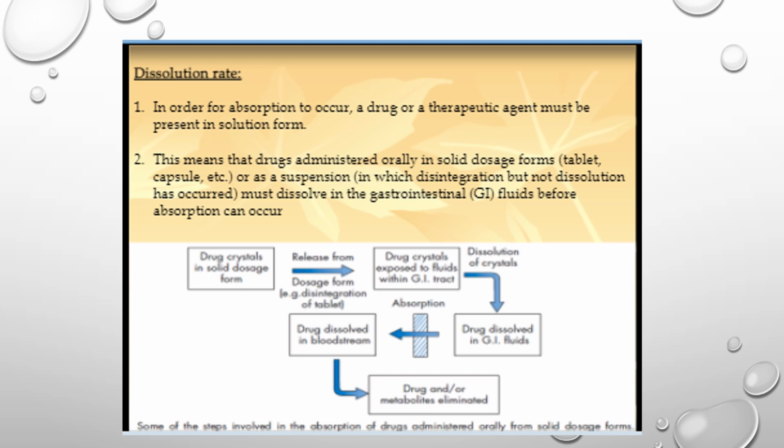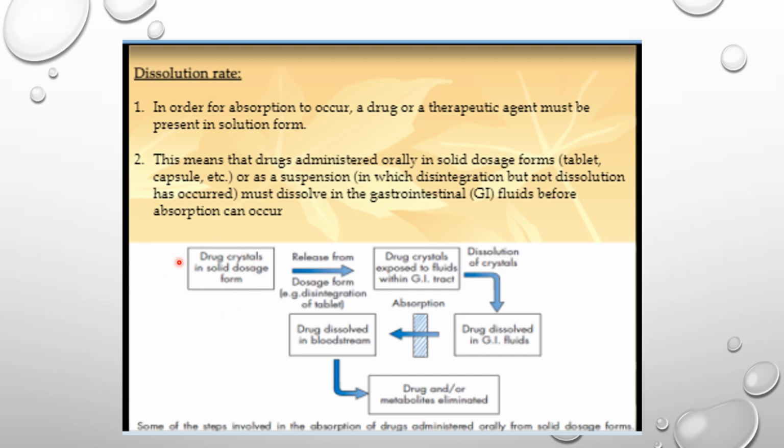If we define dissolution rate, it means that a drug administered orally in solid forms like tablets, capsules, or suspension, in which disintegration has occurred but not dissolution, must dissolve in the gastrointestinal fluids before absorption can occur. So it's the preliminary step before absorption that a drug has to be dissolved in the GI fluids. If you look at this flow diagram, it will be easier for you to understand.